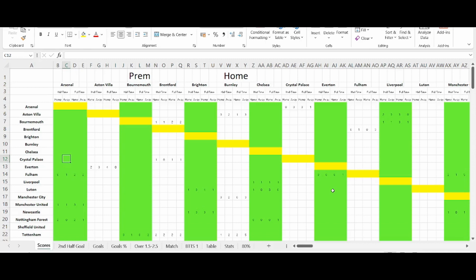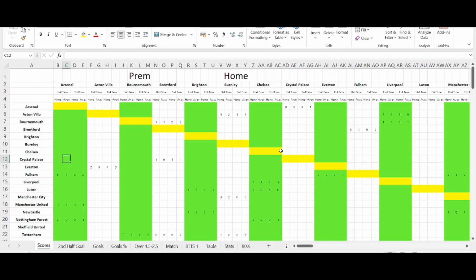Been a few months now since I last did a video, so I thought I'll just do an update for you. The reason why I haven't done any videos recently is because I haven't been betting or trading. I decided to take a break for 2 or 3 months. And during that break, what I've been working on is this spreadsheet.